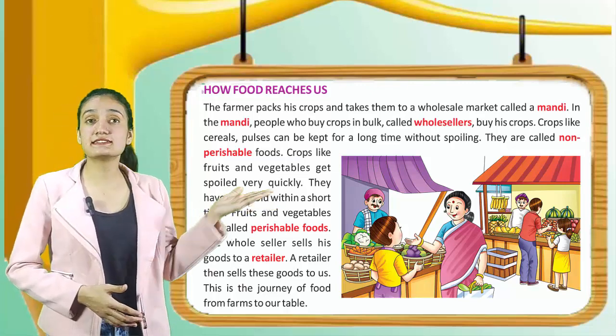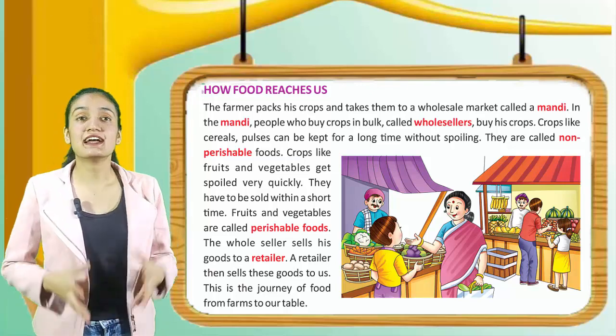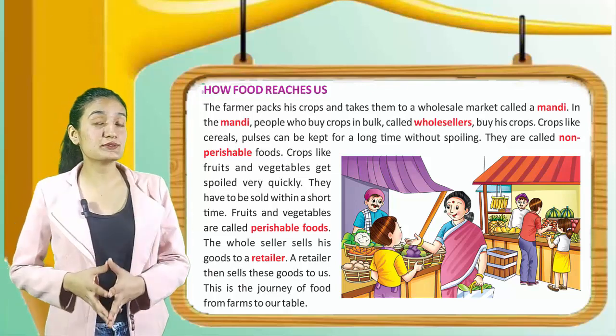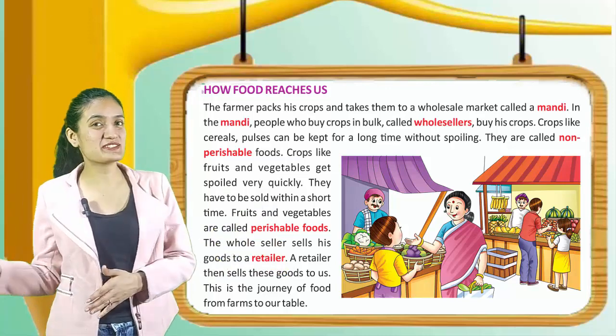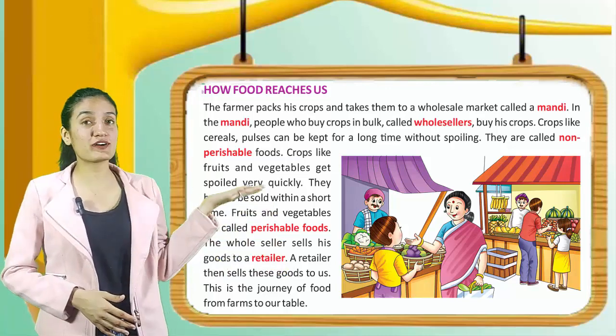The wholesaler sells his goods to a retailer. A retailer then sells these goods to us. This is the journey of food from farms to our table. You can see a picture of a mandi.